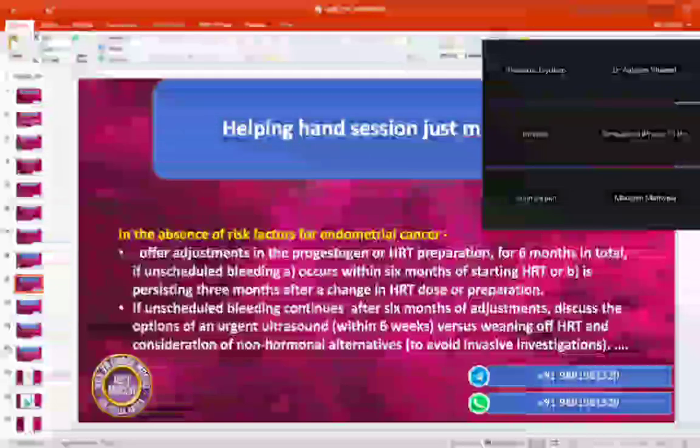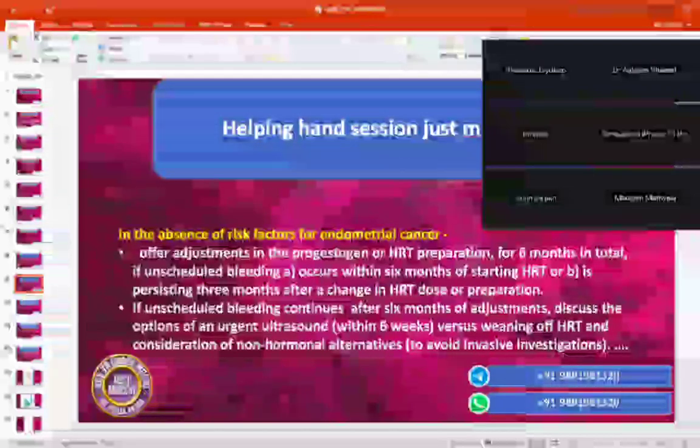Again, it is immediate. There we do not give the clause of 6 weeks. We only say urgent ultrasound to check the thickness irrespective of duration and type of bleeding. So in the second, type of bleeding is important.